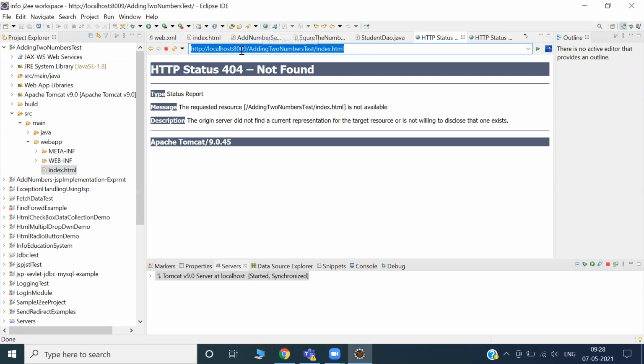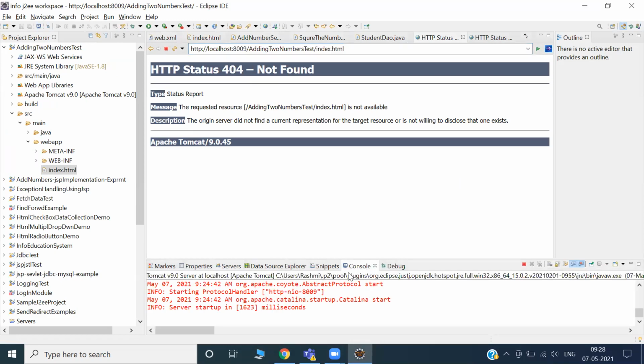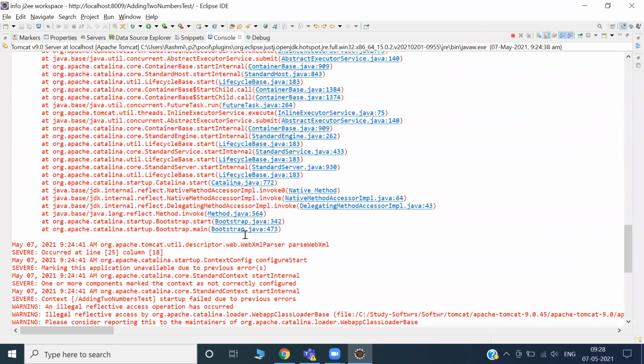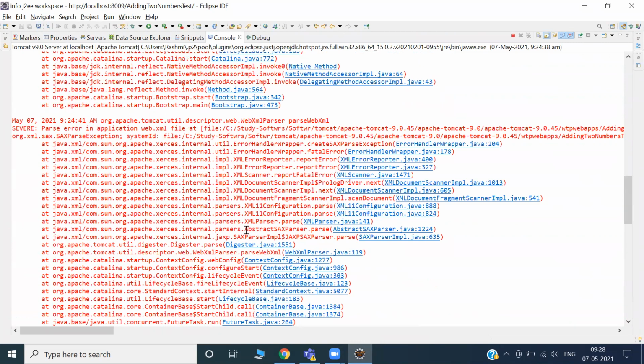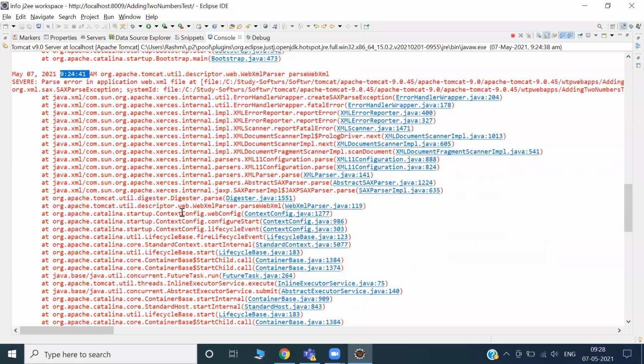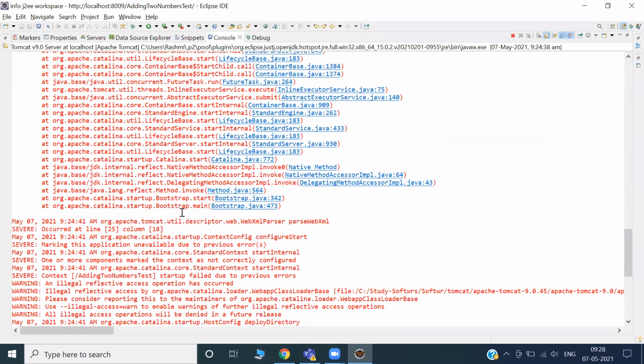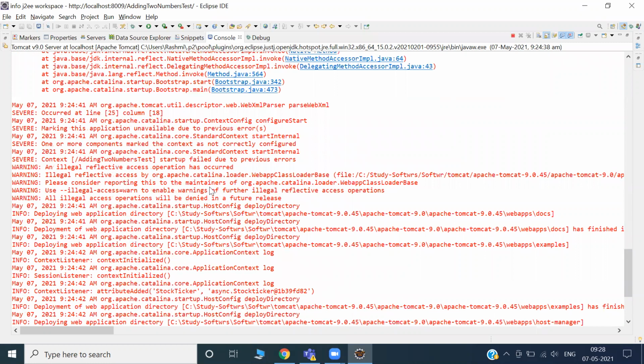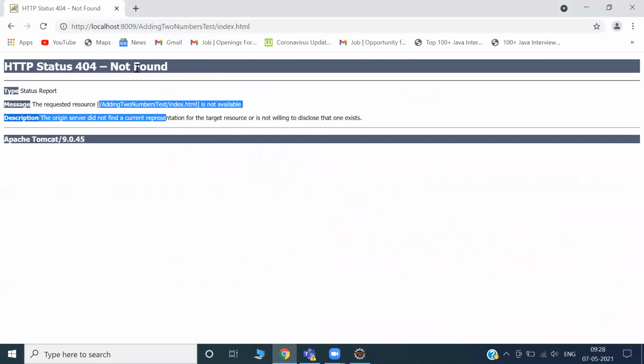What have I? 400 HTML. We cannot get any error in the console. Console won't hint you. Okay. What happened? Let me clear this. Let me resend the request.